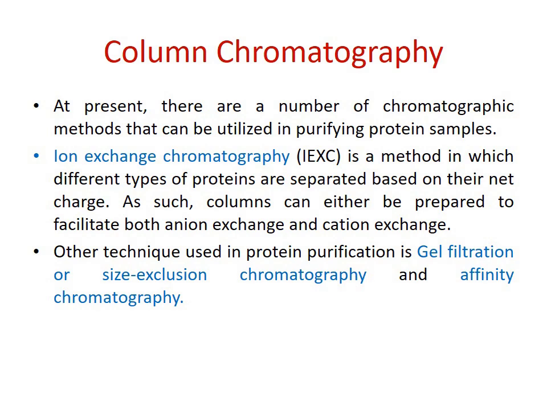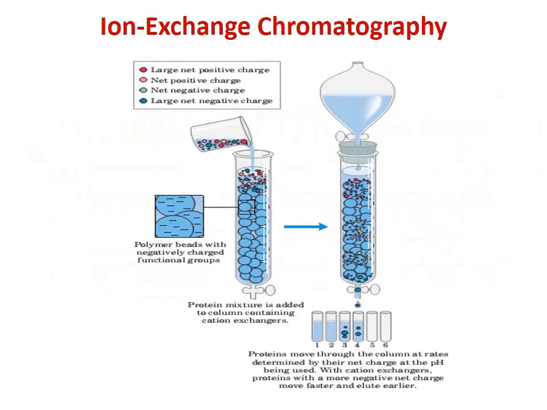At present, there are a number of chromatography methods that can be utilized to purify a protein sample. In ion exchange chromatography, different types of proteins are separated based on their net charge, and as such the column can be prepared to facilitate either anion exchange or cation exchange chromatography. Other techniques used for protein purification are gel filtration chromatography, size exclusion chromatography and affinity chromatography.